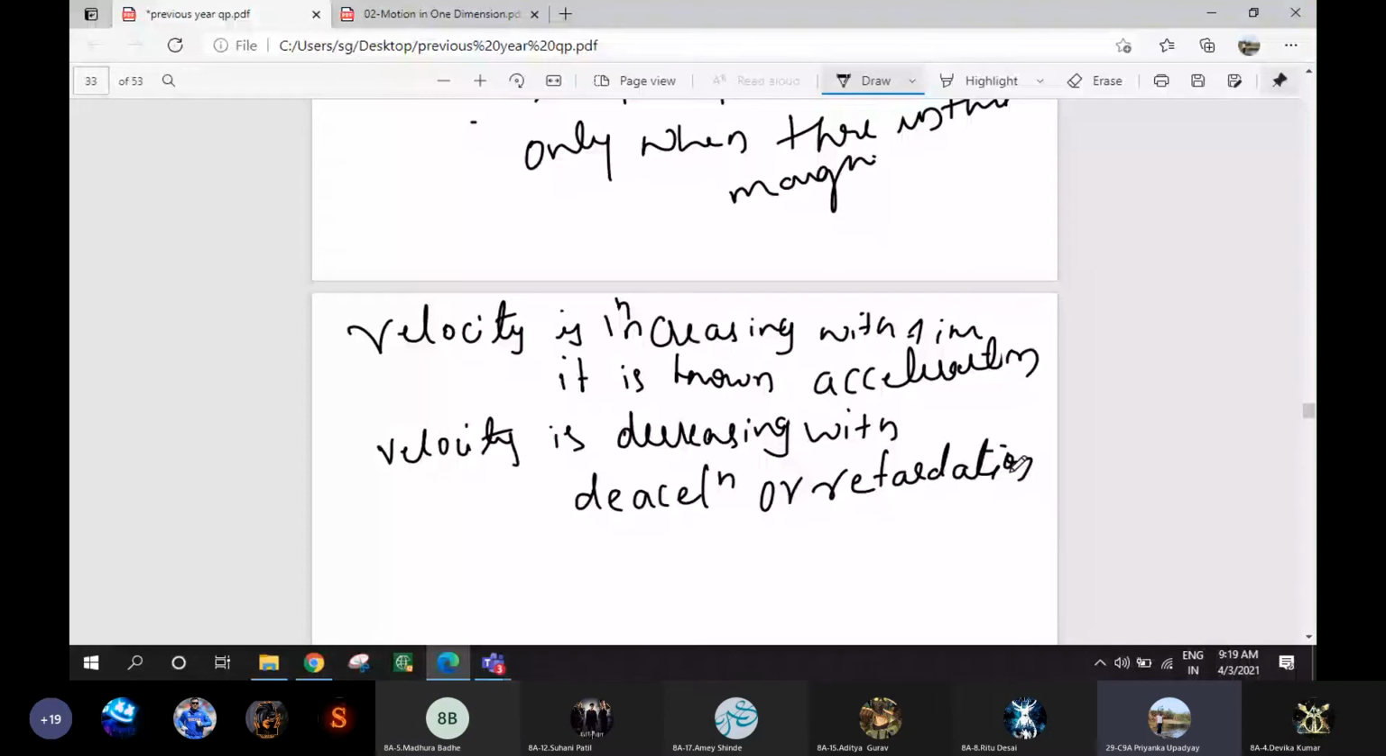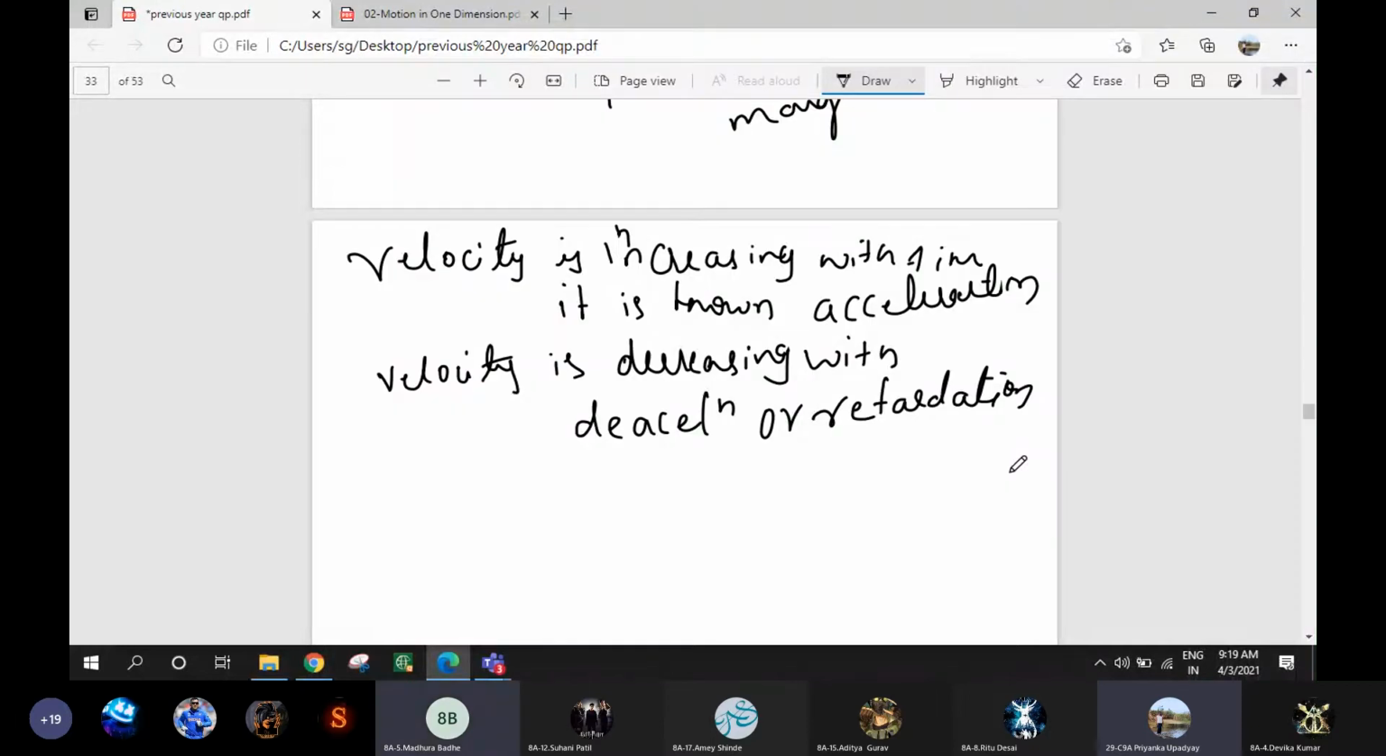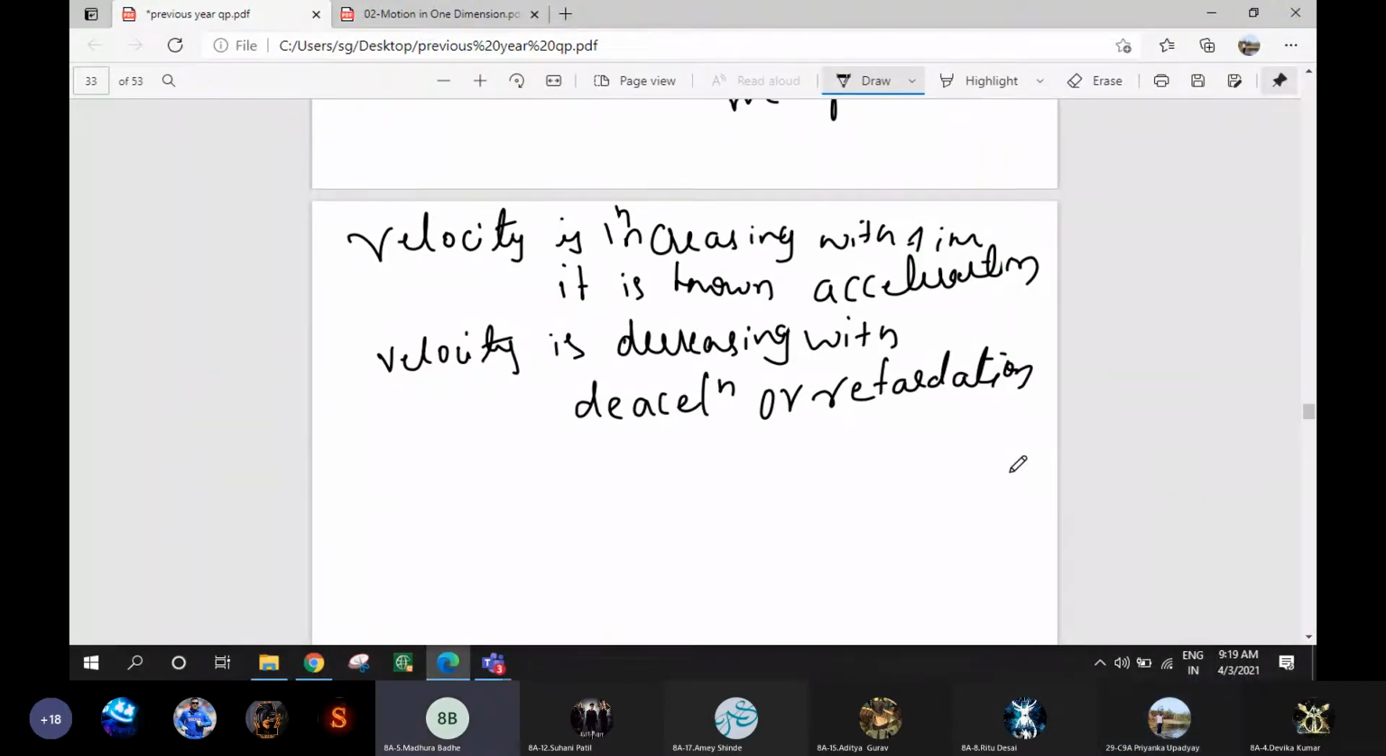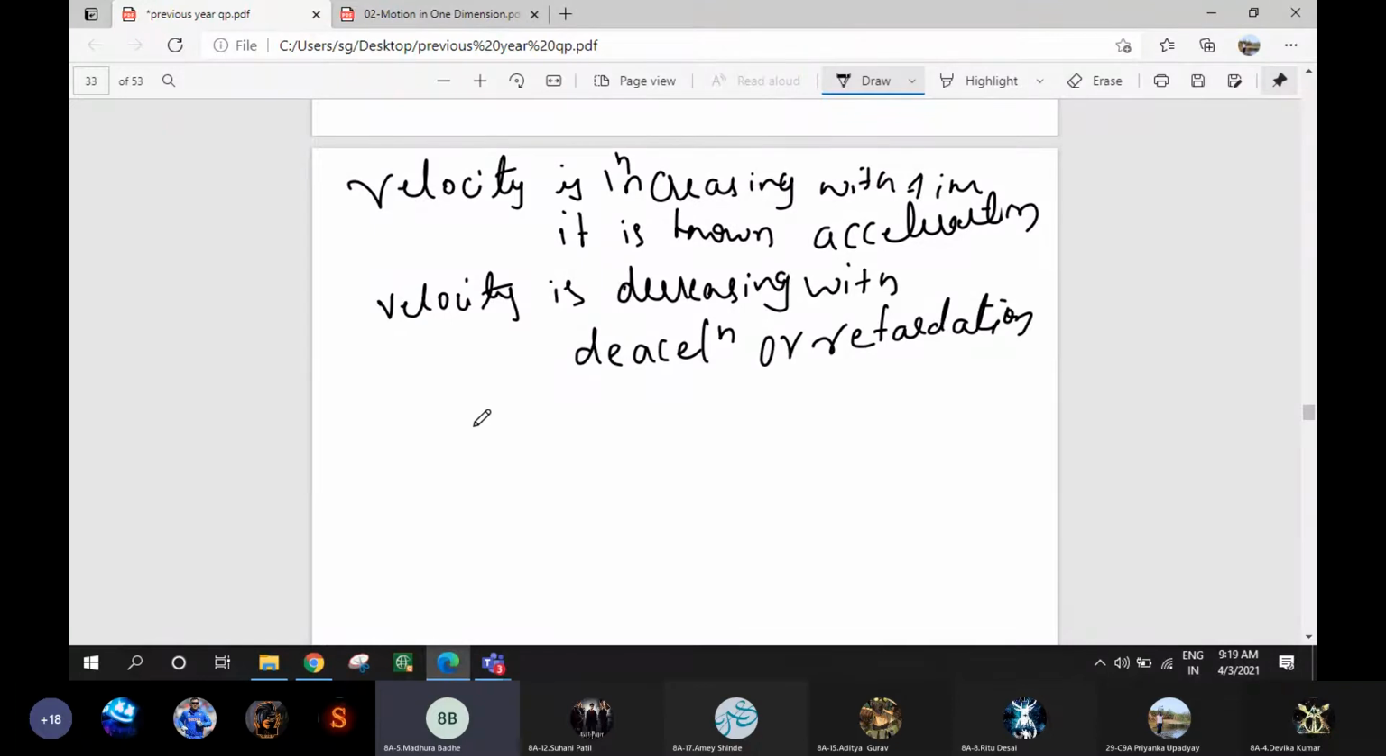Miss, in the speedometer of the vehicle, the speed which is shown, is it the instantaneous speed or the average speed? No, it is instantaneous speed. It is not average speed. At that instant, at that particular moment, with how much speed you are traveling, it gives that. Okay, miss. Thank you.